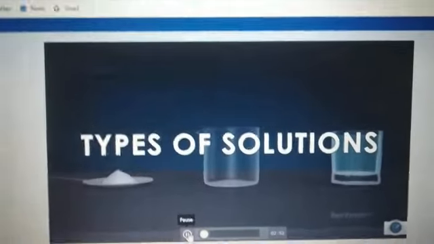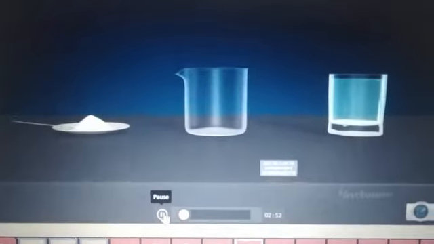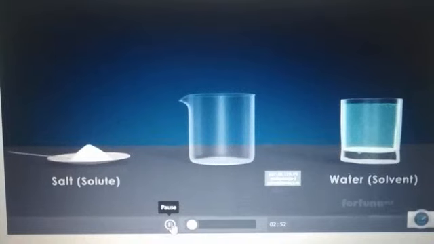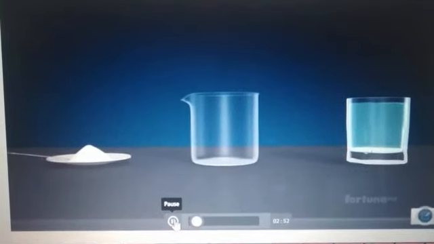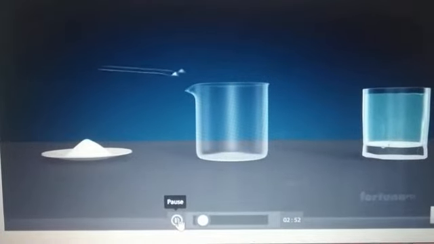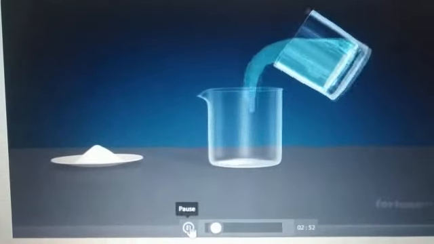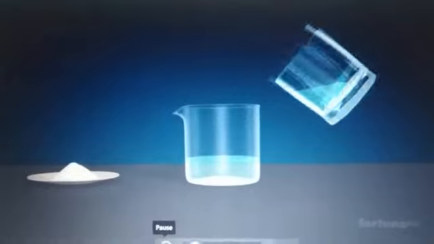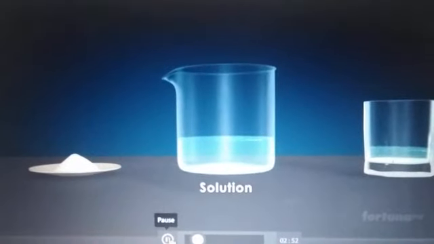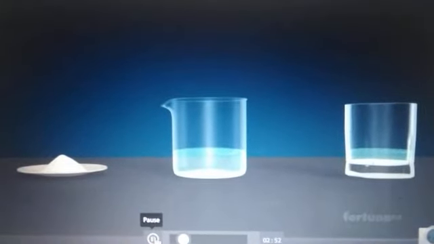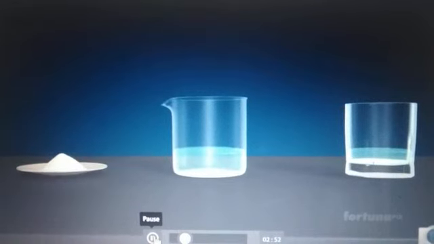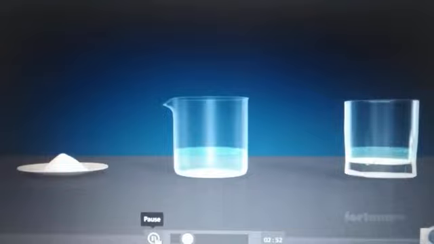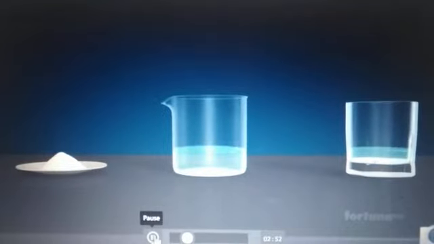Types of solutions. The homogeneous mixture of two substances, one solute and another solvent, is known as a solution. The substance being dissolved is known as the solute, and the substance which dissolves it to form a solution is the solvent.